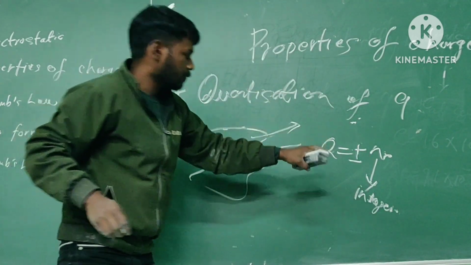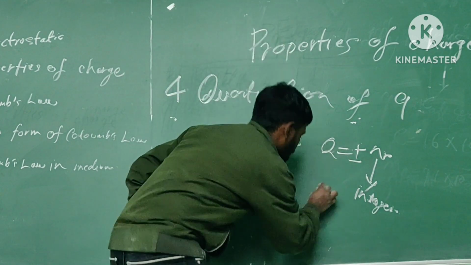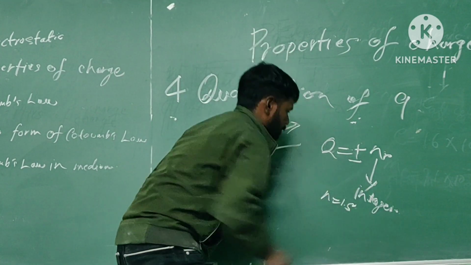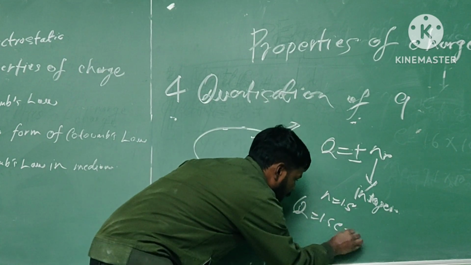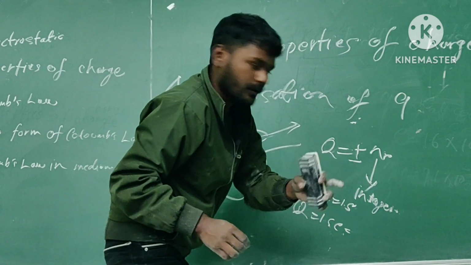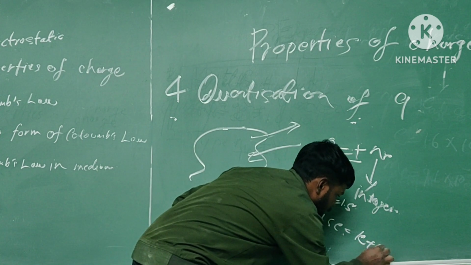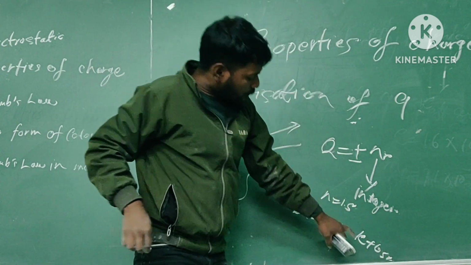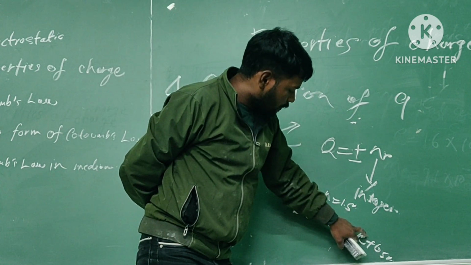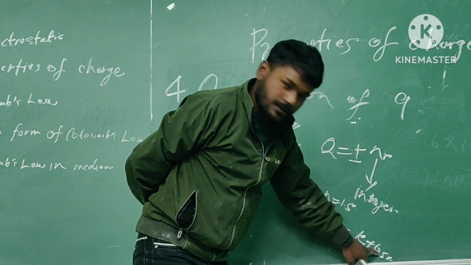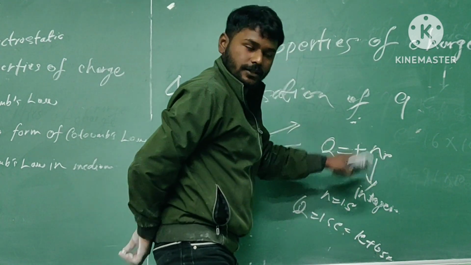Why is n an integer? We can understand by taking an example. Let's take n equal to 1.5. Then Q will be 1.5 e. We can break 1.5 e into 1 e plus 0.5 e. But we know that the smallest unit we can extract or reject from the body is 1 e, and 0.5 is smaller than that. This is not possible. That's why n should always be an integer.